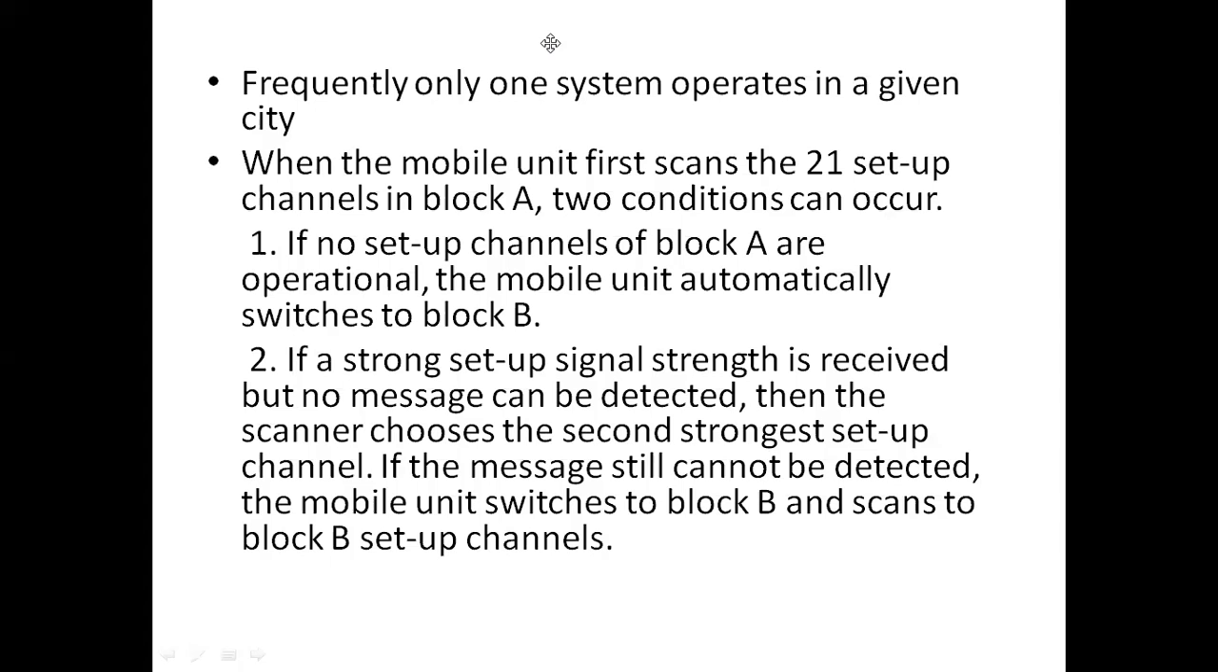So if the strongest setup channel is received in block A or system A, then it is sufficient. If it is not, that means if there is no setup channel, then it switches to block B. And even though it receives the setup channel, if there is no message, in that case also it shifts to block B for the remaining scanning of 21 channels.